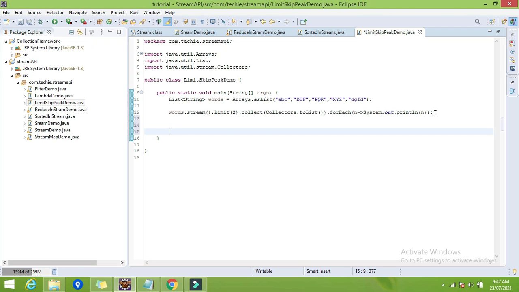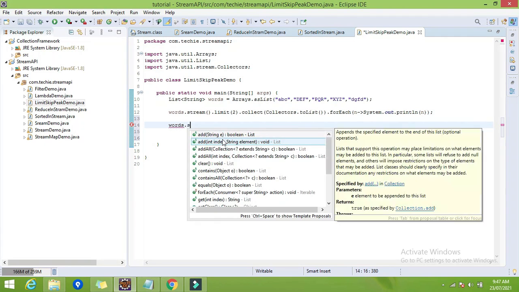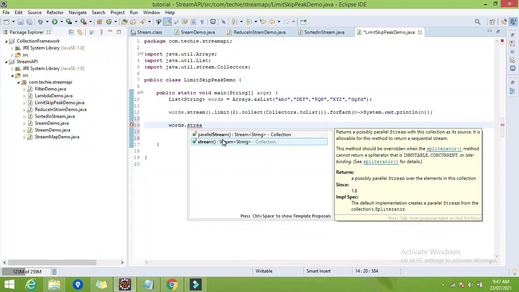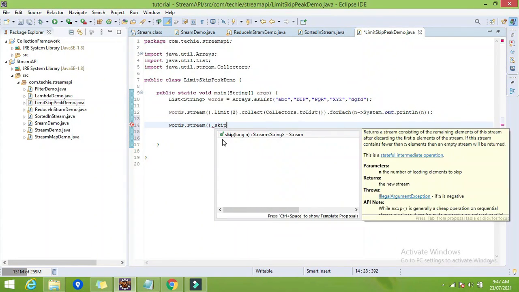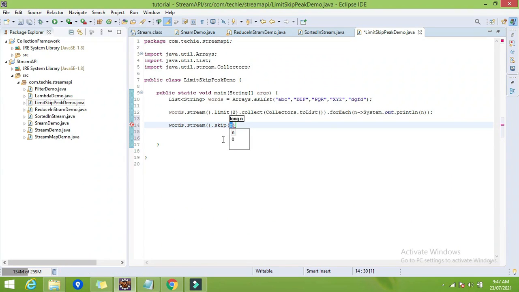So let me explain this skip. words.stream. First we have to create the stream anyhow. stream dot, let me skip the first two elements and I only want to display the rest.